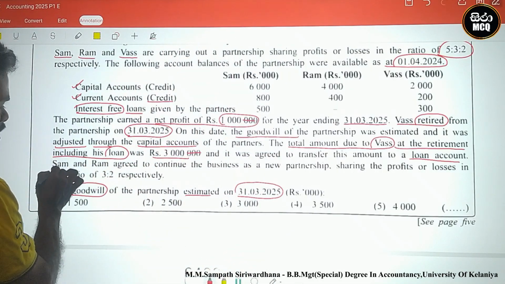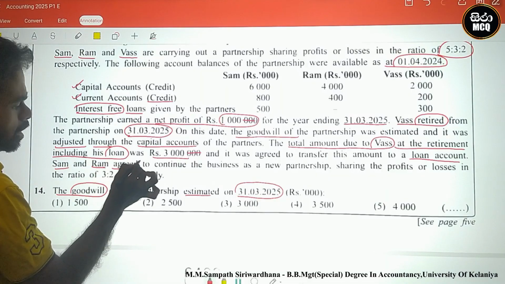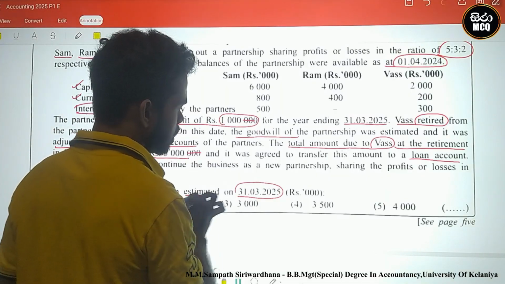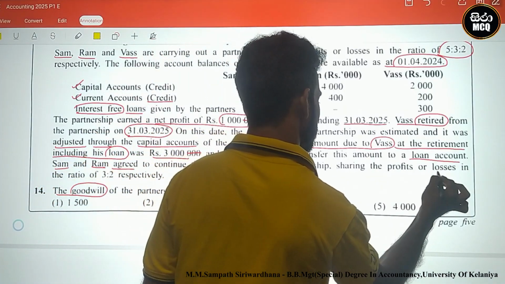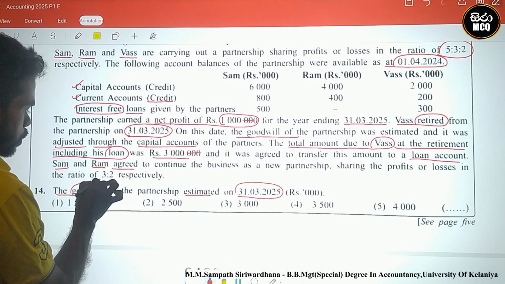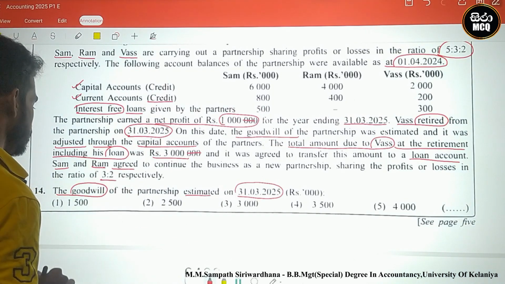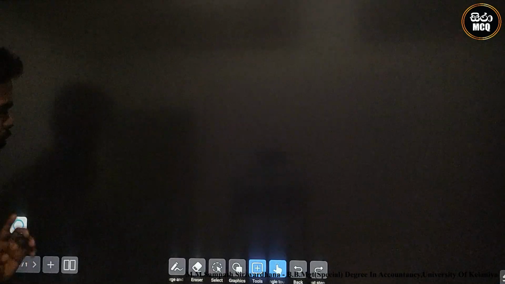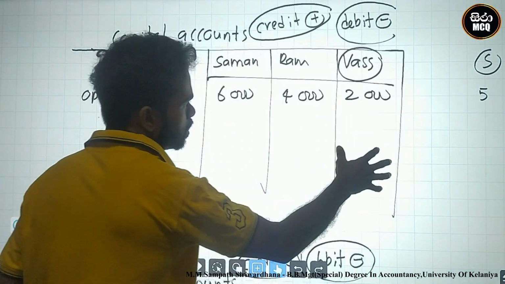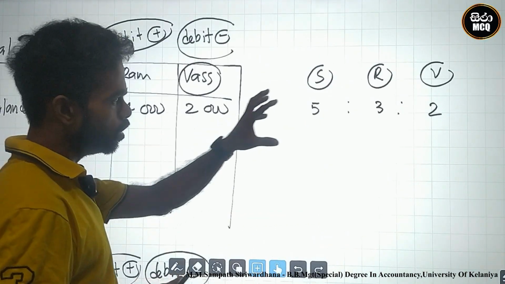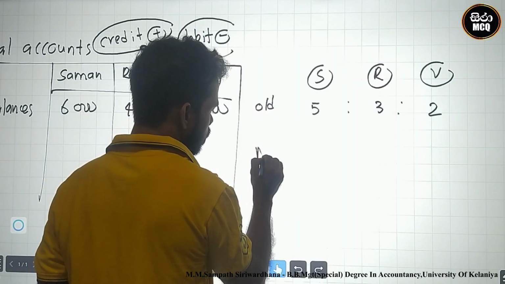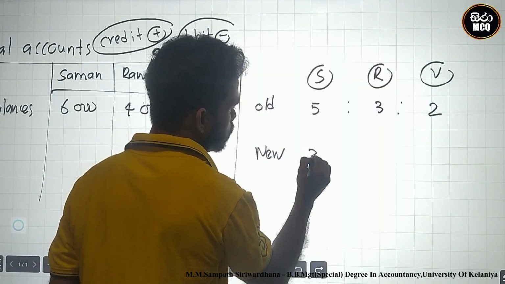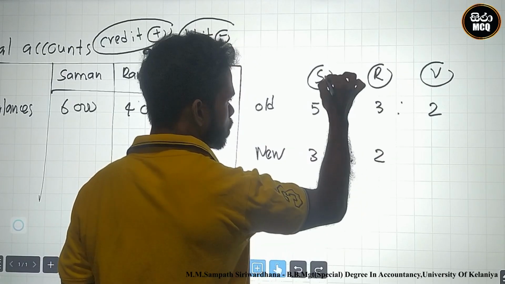Saman and Ram agreed to continue the business as a new partnership, sharing profit or loss in the ratio 3 to 2 respectively. This is the new profit or loss ratio. Look at this, this is the old profit or loss ratio, and this is the new ratio. 3 to 2 is Saman and Ram.